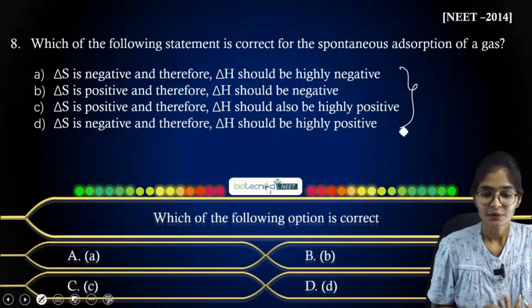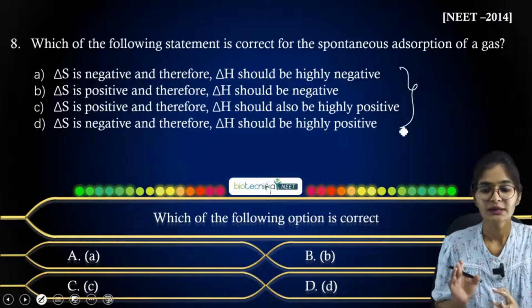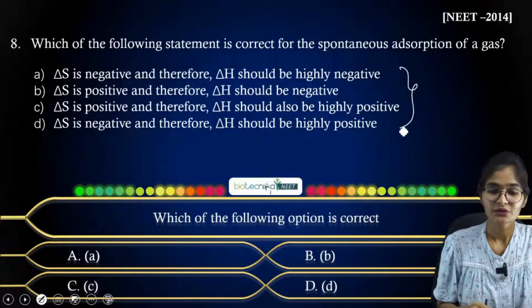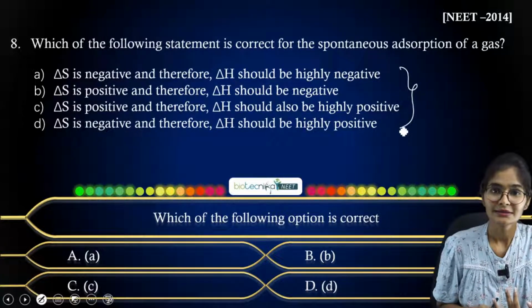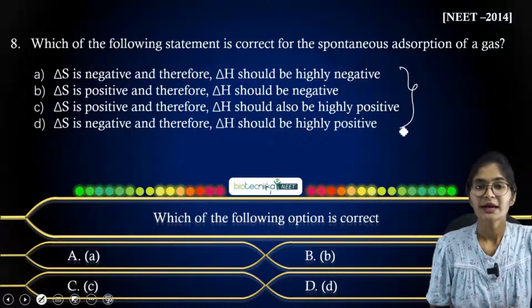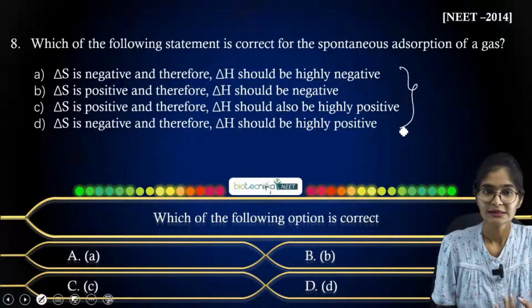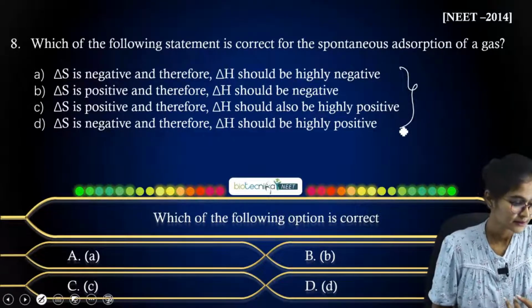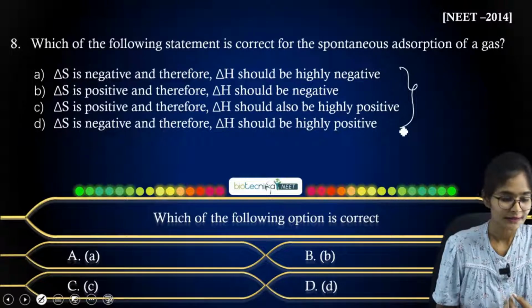B: delta S is positive and therefore delta H should be negative. C: delta S is positive and therefore delta H should be highly positive. D: delta S is negative and therefore delta H should be highly positive. Let me know what answer you will choose here.